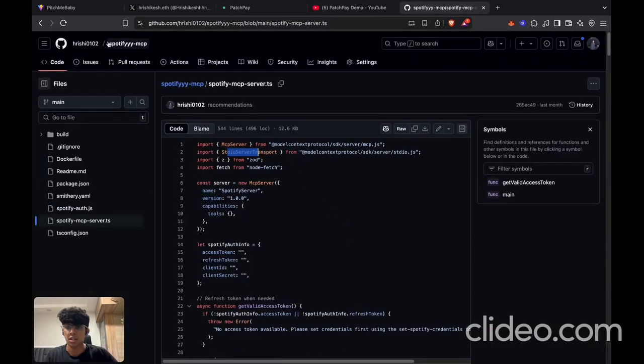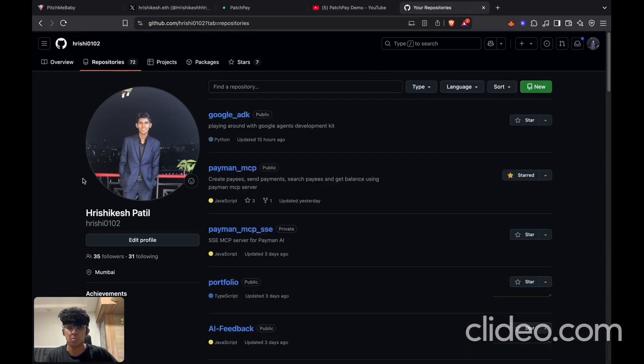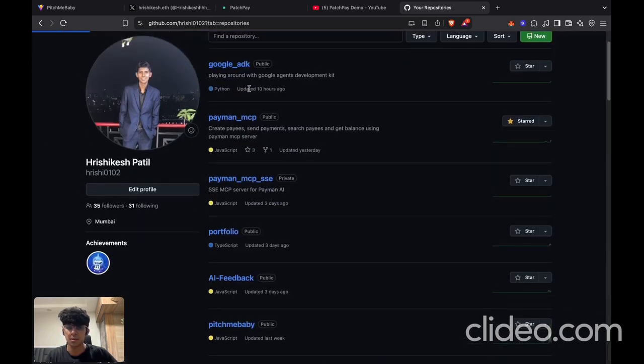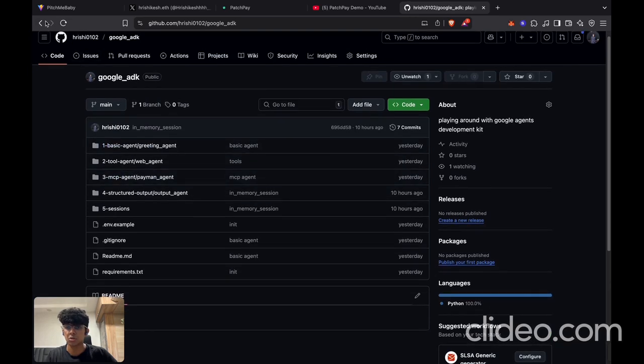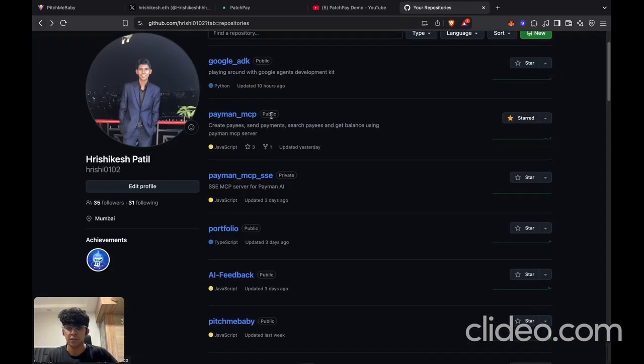And apart from that, I continuously like to experiment with different frameworks. So if you go to my repositories, you can see I've been playing around with Google ADK right now, updated 10 hours ago. I've made different MCP servers, Payman MCP server, Payman MCP SSE server, which lets users actually create payees and send actual money or US dollars and USDC cryptocurrencies directly using Claude or directly using prompts.